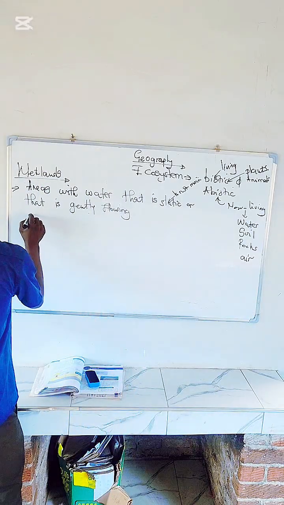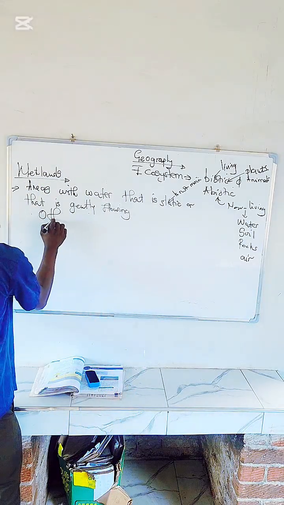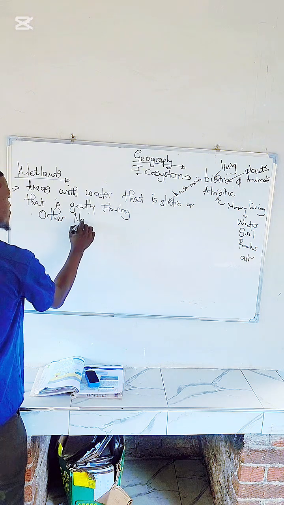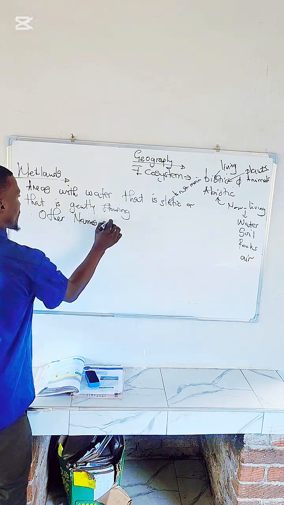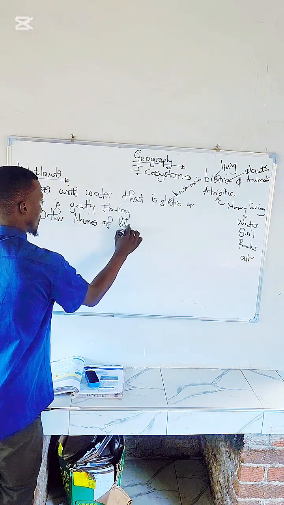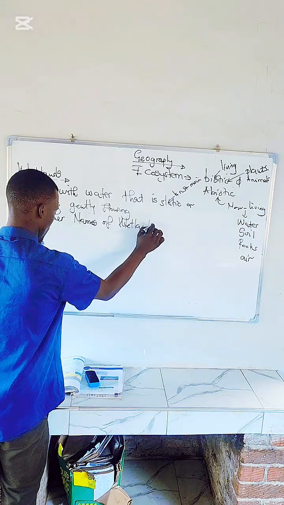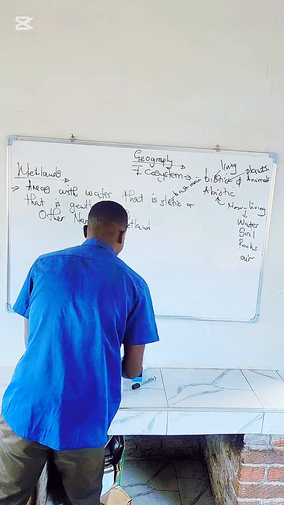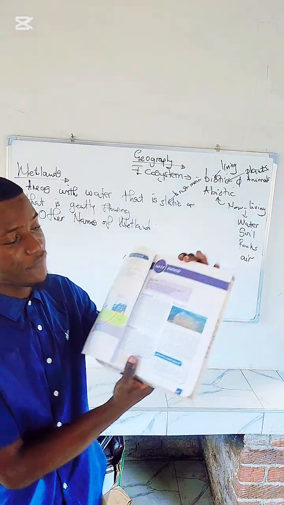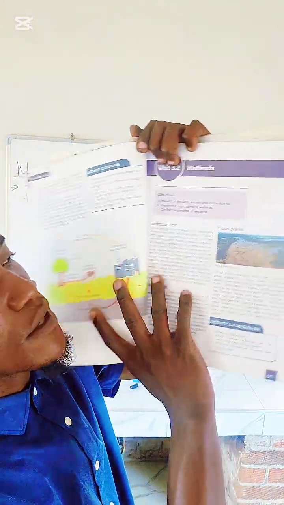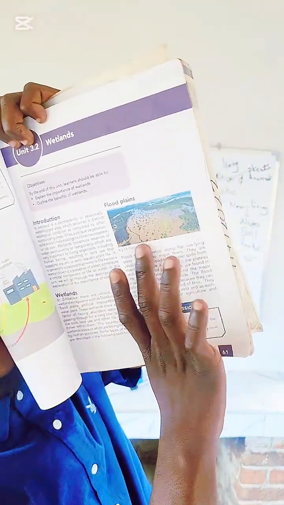Before we talk about the importance of wetlands, let me give other names of wetlands. I don't know if this one is going to be clear to you. This is a wetland here.